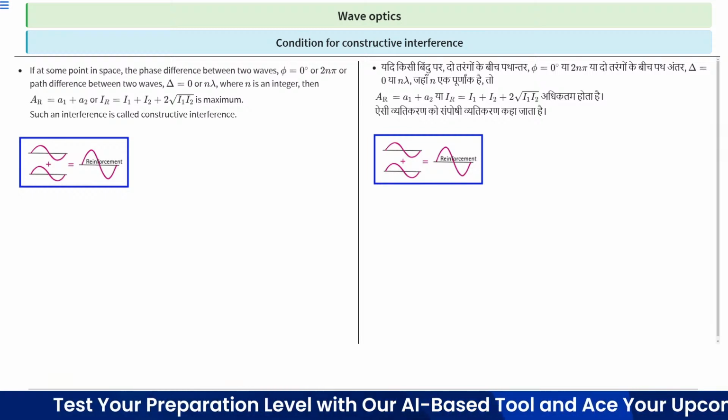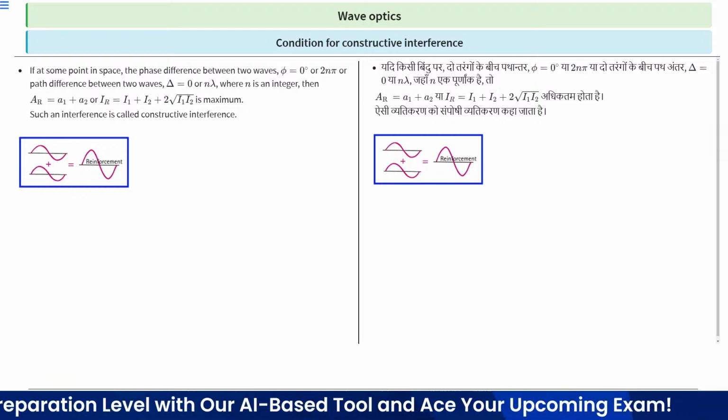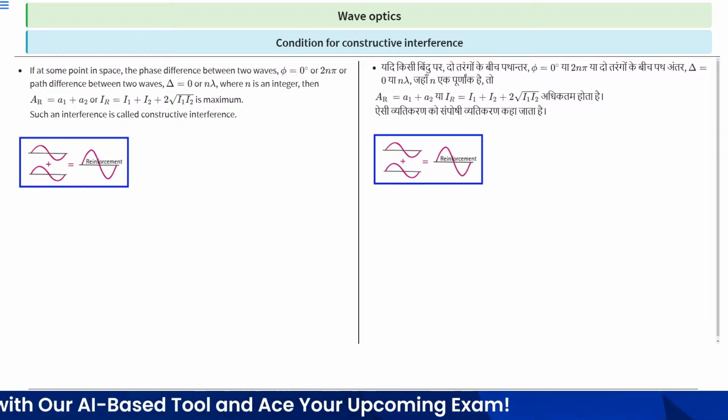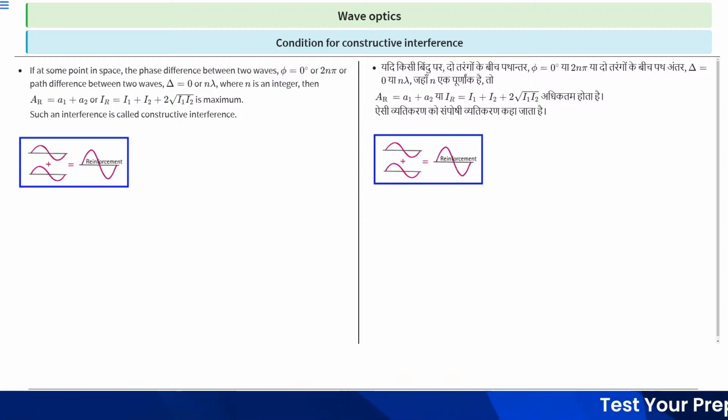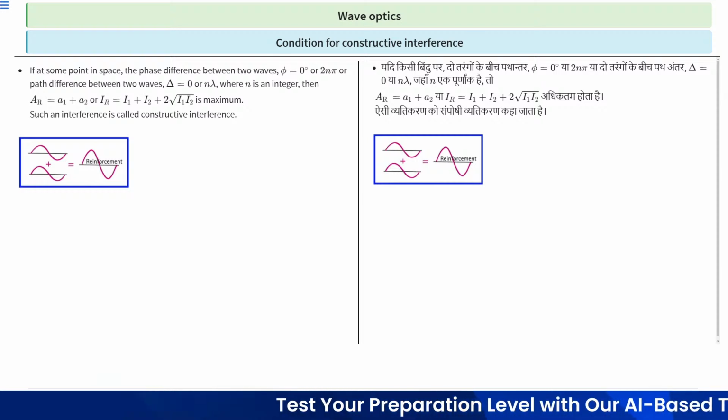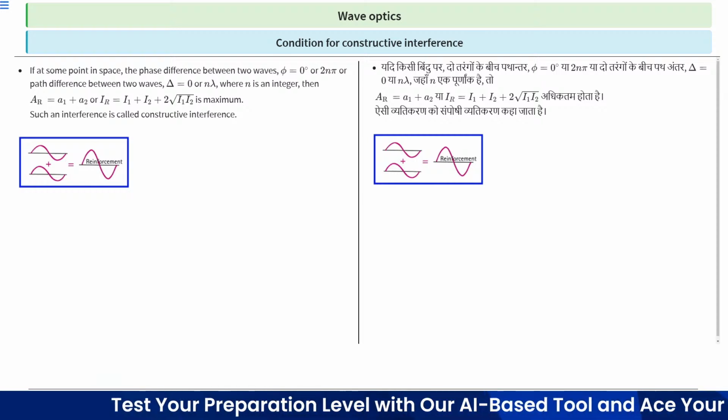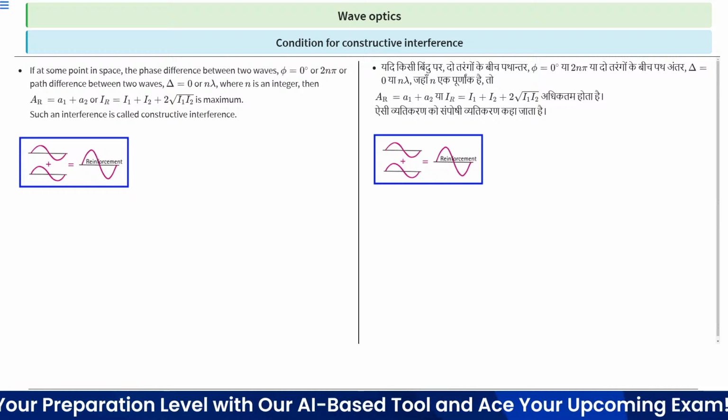Suppose there are two waves. This is the first wave, and this is the second wave. When both waves are superimposed, we get a new wave, and the amplitude of this wave is much larger as compared to this wave and this wave. So this is constructive interference.